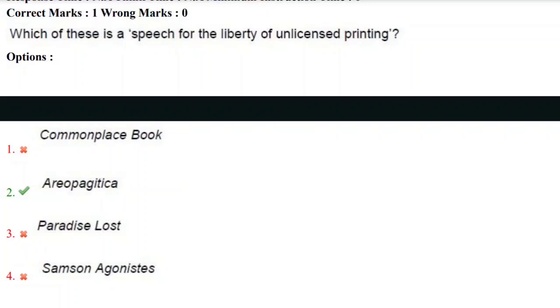And we have the options like Commonplace Book, Areopagitica, Paradise Lost, and Samson Agonistes. Yes, these all are the works written by John Milton.